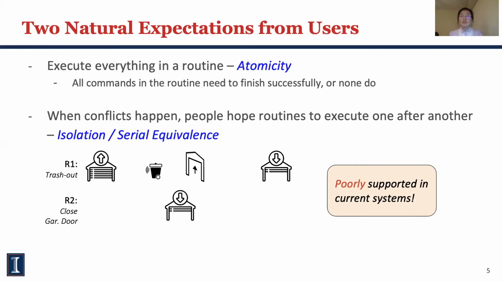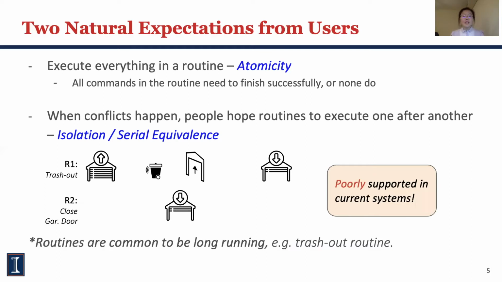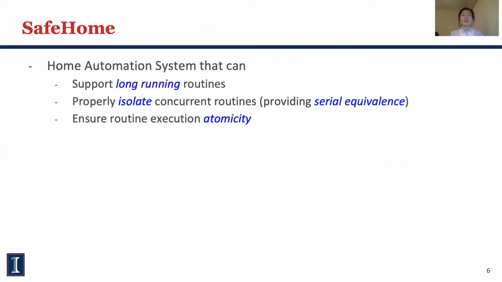In our exploration with TP-Link smart clocks, interleaved execution occurs non-negligibly. Another missing support is long-running routines, which have long-running intents from the users or by the device actions themselves. This brings extra challenges for a system to provide user-facing atomicity and isolation. Thus, we propose SafeHome, a home automation system that supports long-running routine expression, can properly isolate concurrent routines by providing serial equivalence, and can ensure routine execution atomicity.